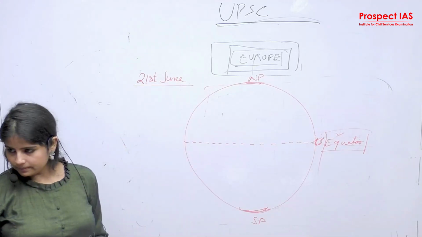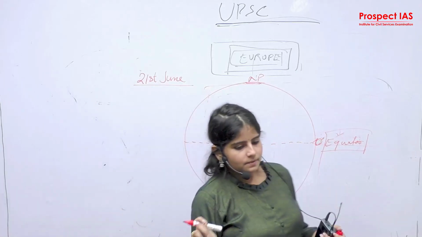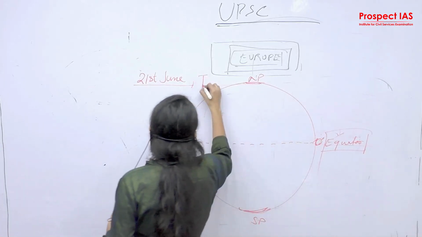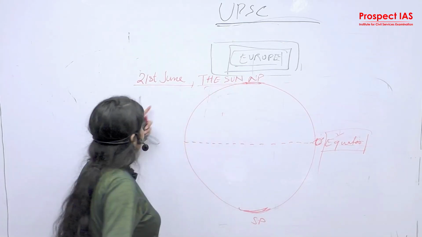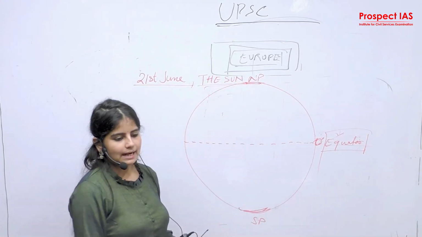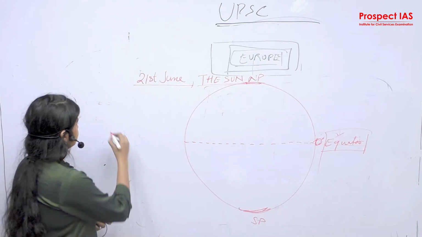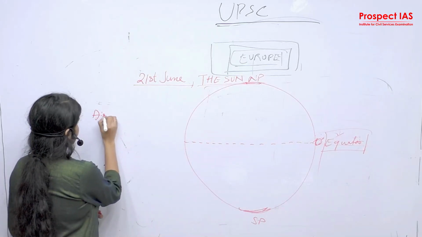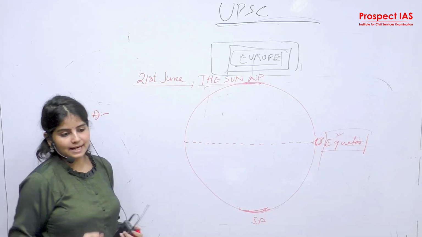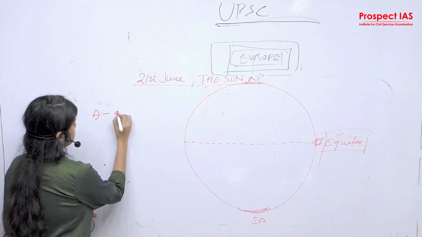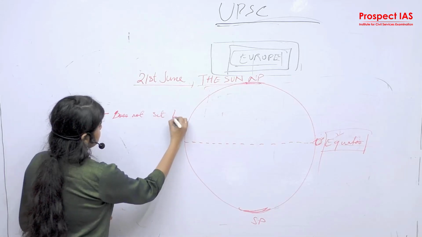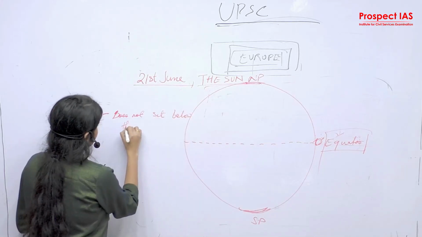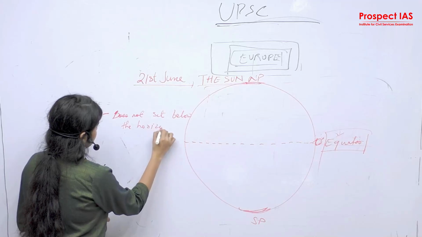21st June is a day. The 2019 prelims question asks about the sun and the position of the sun. The options are: A, does not set below the horizon.